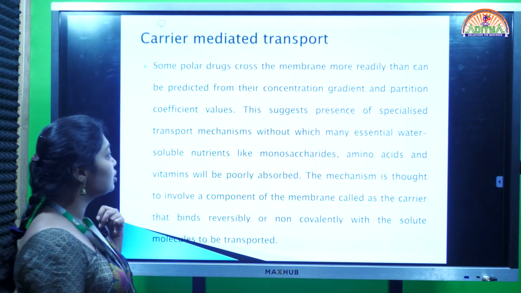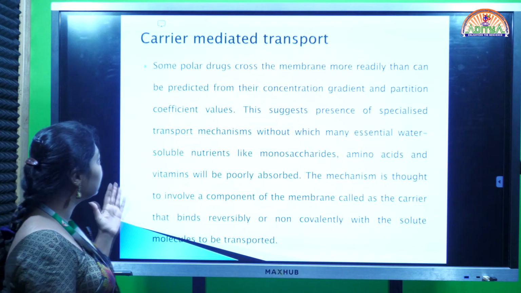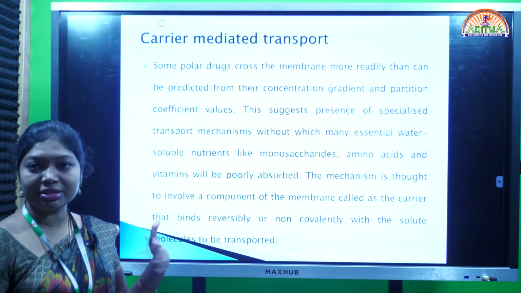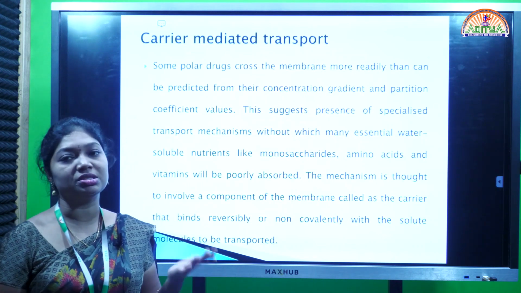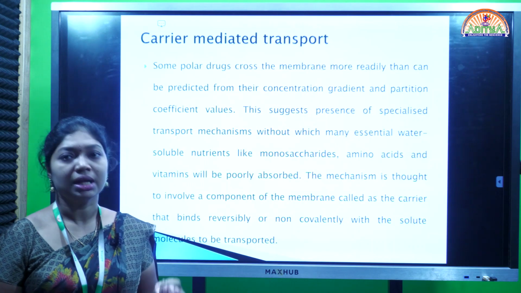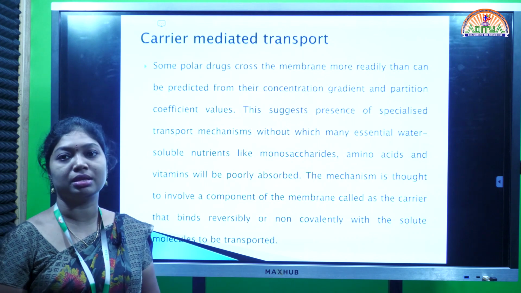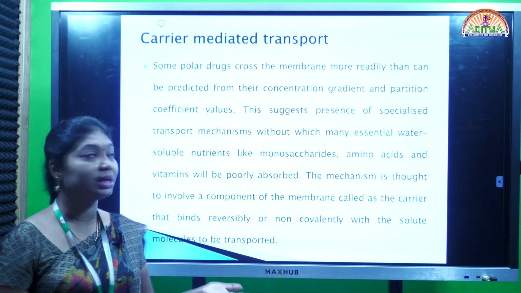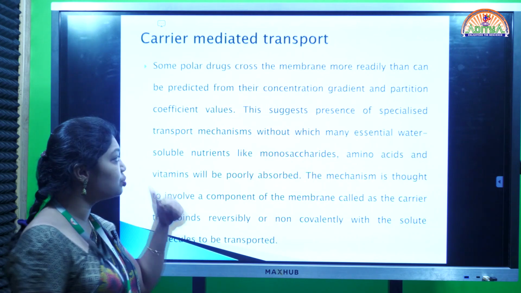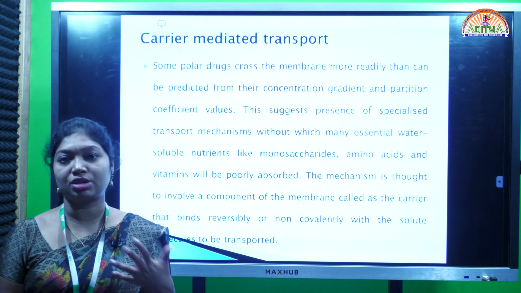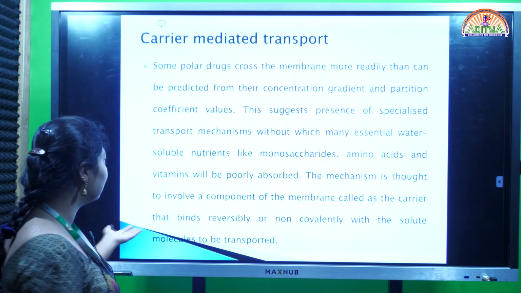Some polar drugs cross the membrane more readily than can be predicted. Polar drugs are nothing but the water soluble drugs. These water soluble drugs cannot cross the membrane easily, but contrary to our prediction they can cross the membranes more easily because of the specialized transport called carriers.